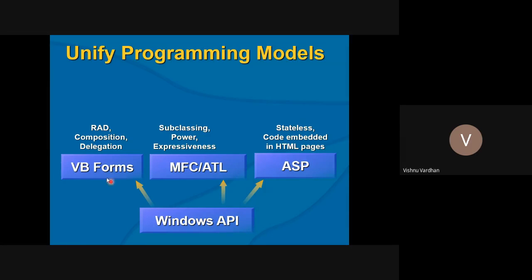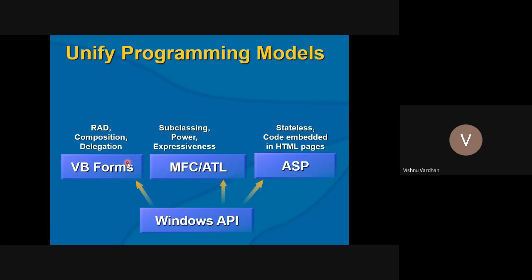But as you are working in a different language, suppose you want to have your VB forms creation, or sometimes you may be writing some ASP web applications, writing the code for web pages, or sometimes you may be having Windows mobile applications, or sometimes MFC ATL. So these different platforms or different projects you want to work in as per the requirements.